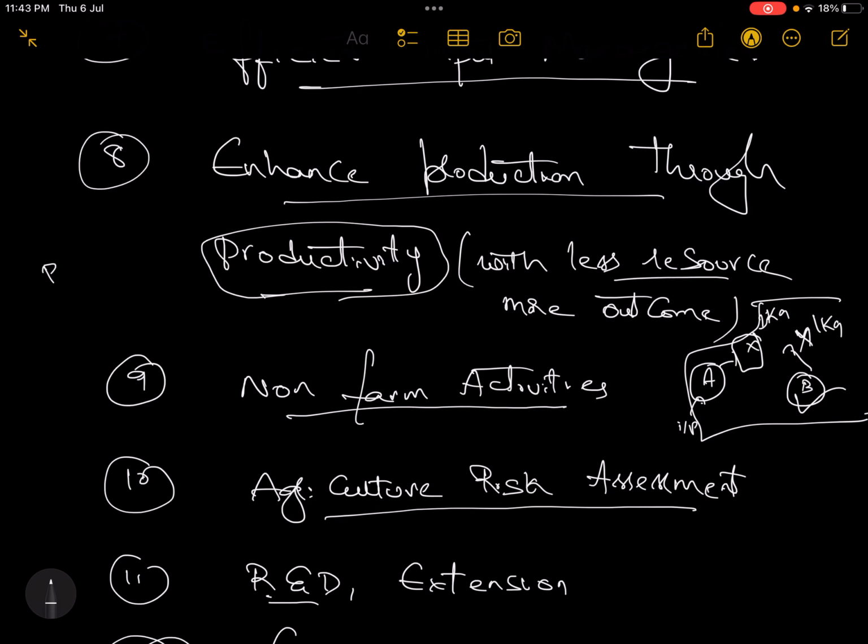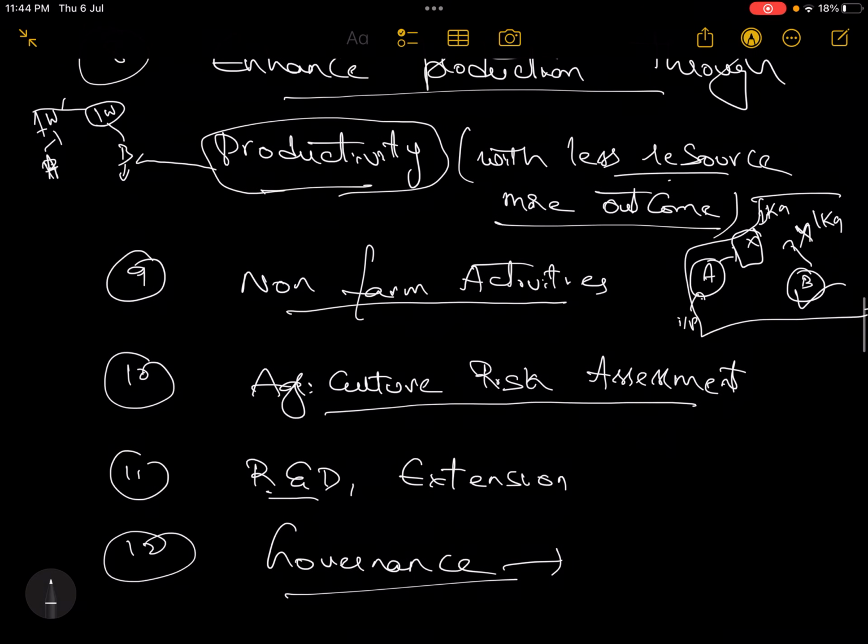Let's take the example. There is a farmer A and there is a farmer B. Both of them are producing 1 kg of wheat. But A is producing 1 kg of wheat at a high input cost, like a high amount of fertilizers, subsidies, irrigation, manpower. But B is using minimal resources to generate the 1 kg of wheat. So productivity is greater for B. Though the output is the same, productivity is high. So there should be focus on productivity. That means with less resource, more outcome should happen.